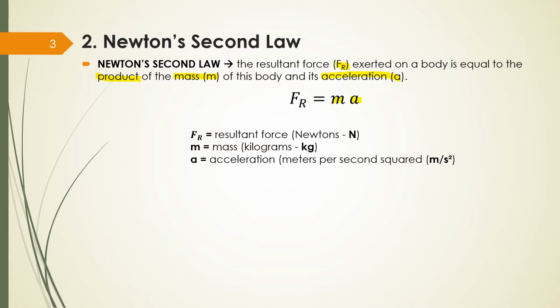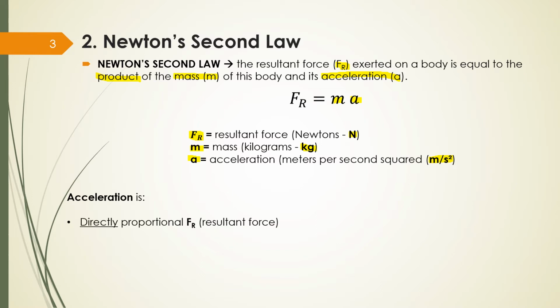How do I measure force? Always in newtons. How do I measure mass? In kilograms. How do I measure acceleration? In meters per second squared. So I need to use these units, okay? If it's not in these units, you need to convert.